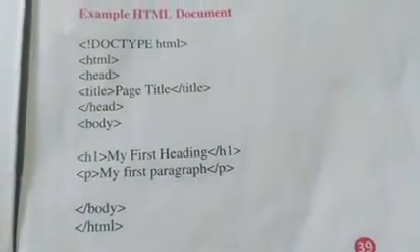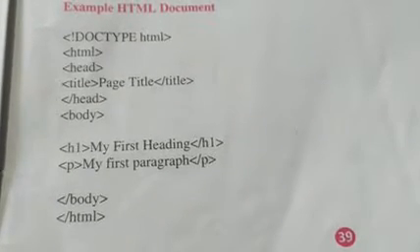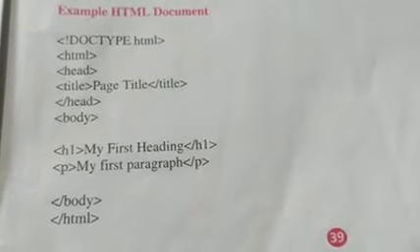In this, you use different types of headings. I will give some small examples. I will explain a small HTML program. Everyone has seen this program. This is the HTML document, a simple program in HTML. First is the DOCTYPE HTML. You can mention the DOCTYPE, otherwise you can mention HTML directly. This is the backslash, and this is the exclamation mark, which is for comments. That is not important.